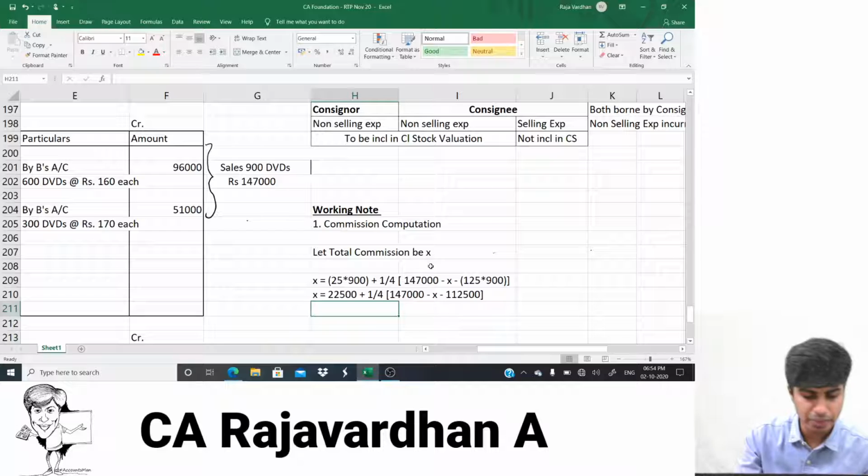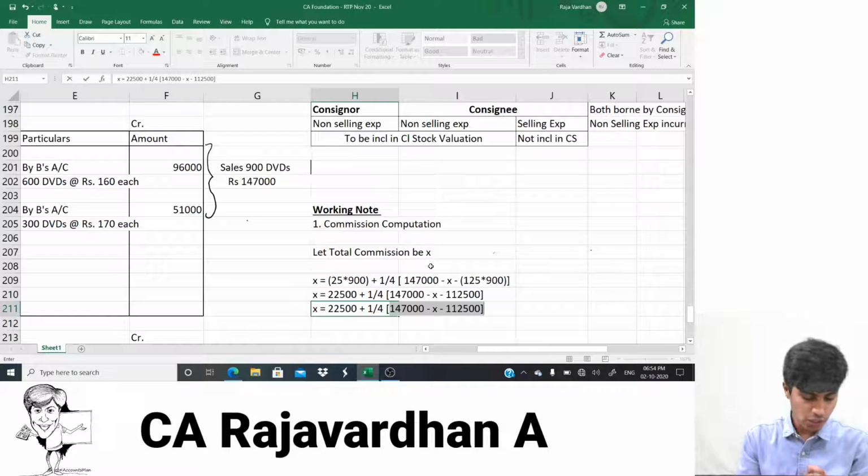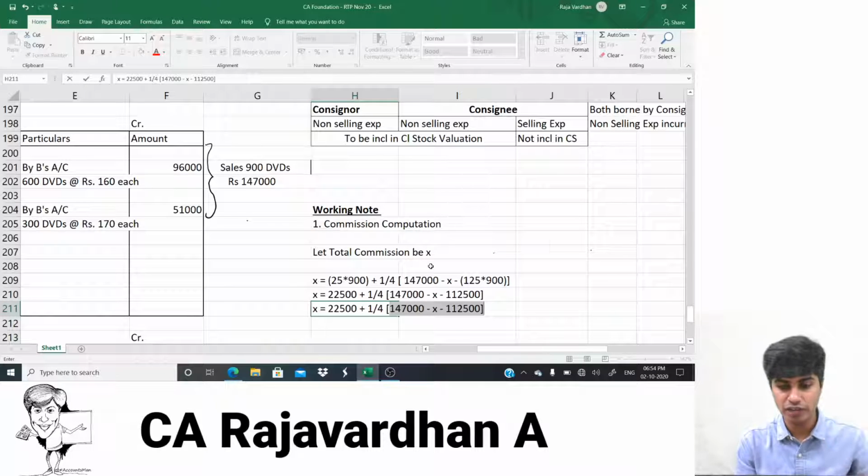Okay, let's simplify this equation further. Now I'll write again 22,500 plus 1 by 4, 1 divided by 4. I'll open the bracket. Now 1,47,000 minus 1,12,500, I can solve this. That gives me 34,500 positive.